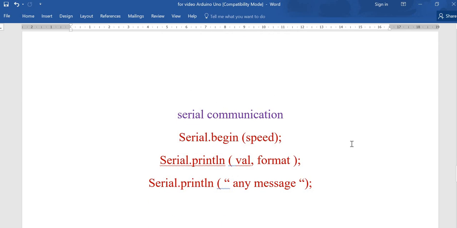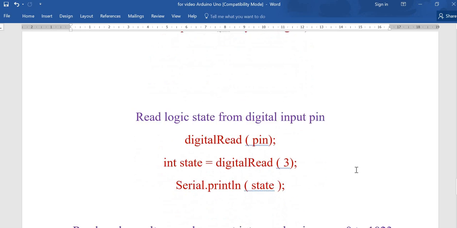Then for serial communication, many instructions are there. The simplest instructions are here. We have to start the communication with Serial.begin. Here, the speed, the baud rate, has to be provided. Normally it is 9600. Serial.println or Serial.print will print whatever message or value is given, serially.